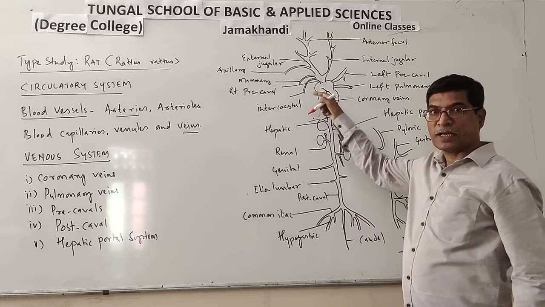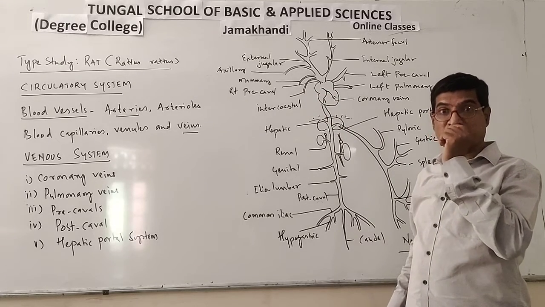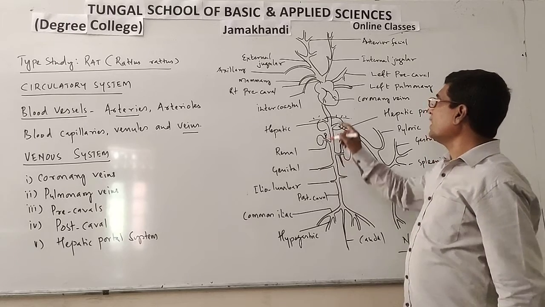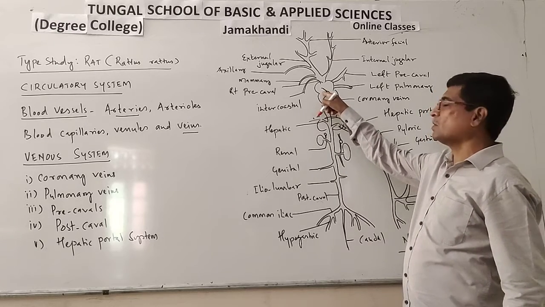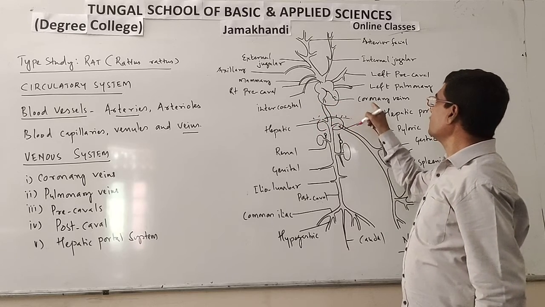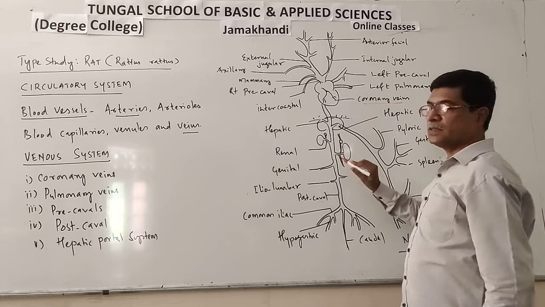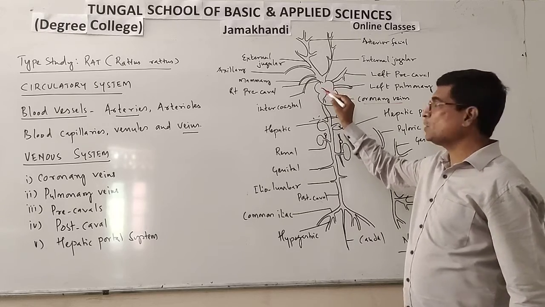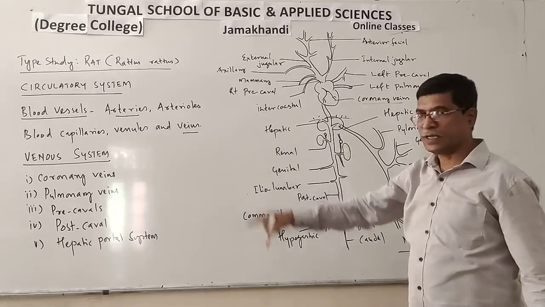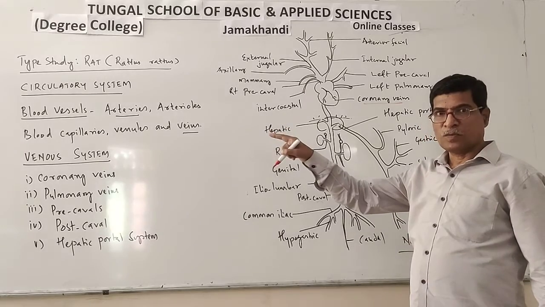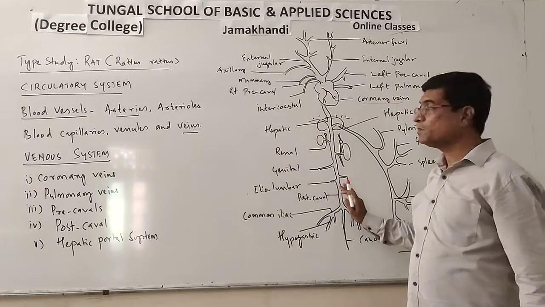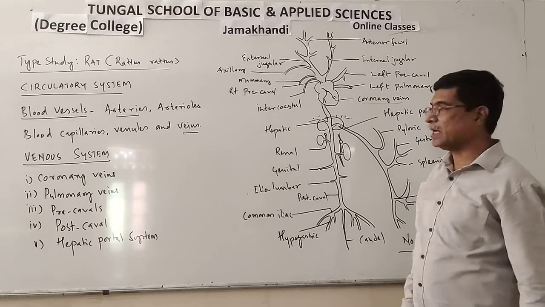So the right auricle receives deoxygenated blood from two precavals, one postcaval, and the coronary sinus. So the coronary veins carry deoxygenated blood from the wall of the heart to the right auricle. So the venous system brings deoxygenated blood from all body parts to the heart.